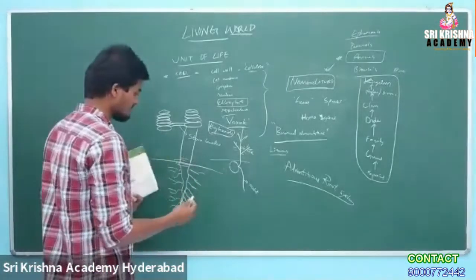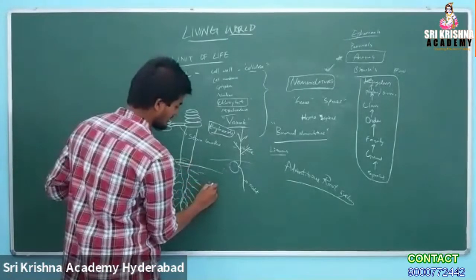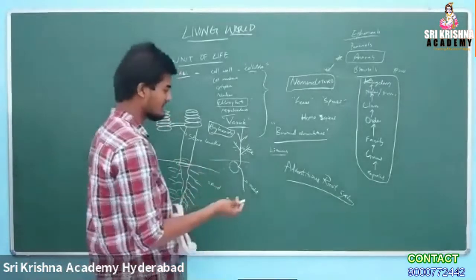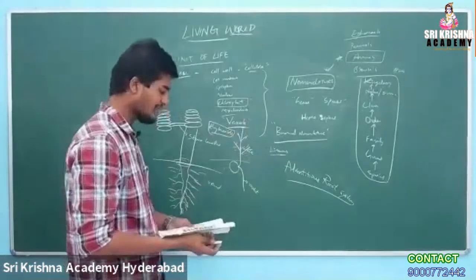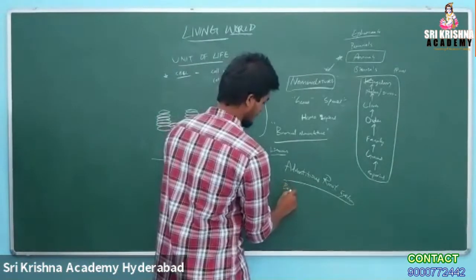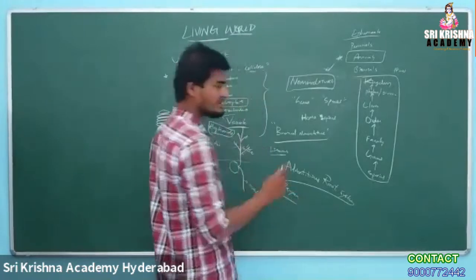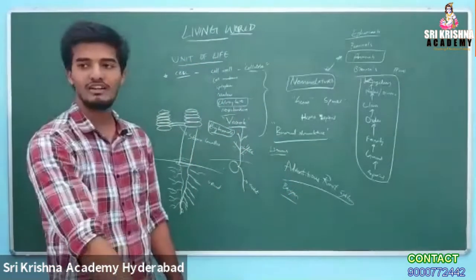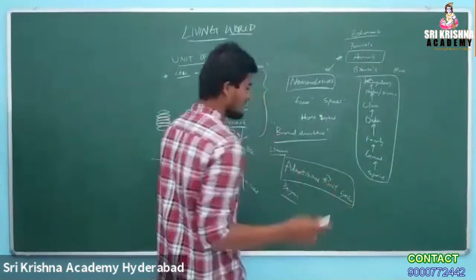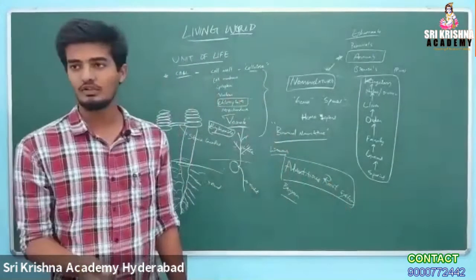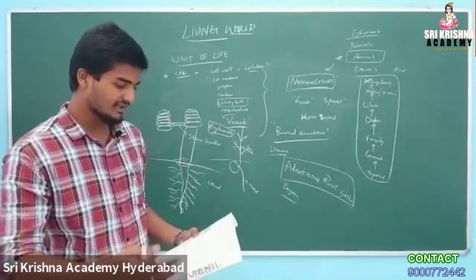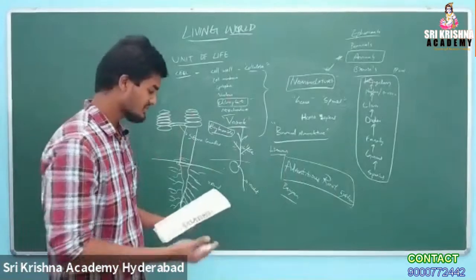Coming to adventitious roots, they can be above the ground also. For example, the banyan tree: roots emerge from the branches and grow into the ground. That is an example of mechanical support. Roots provide mechanical support, and the primary root is persistent and is called taproot.